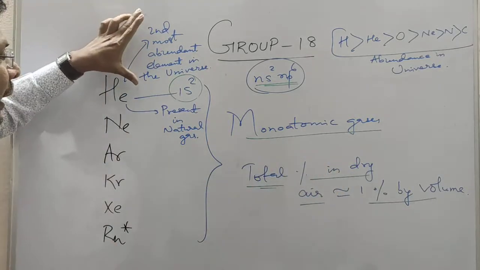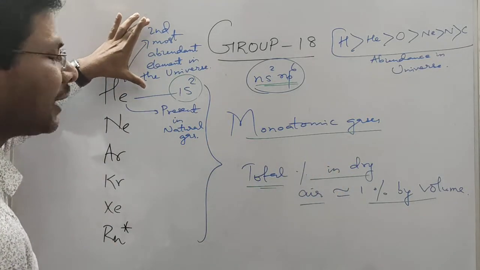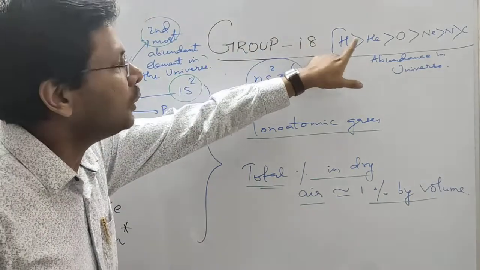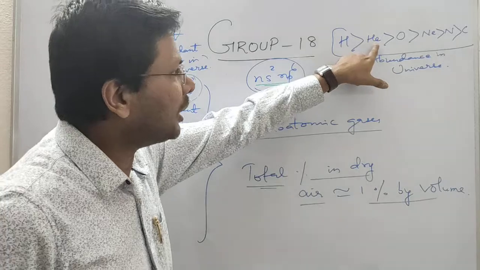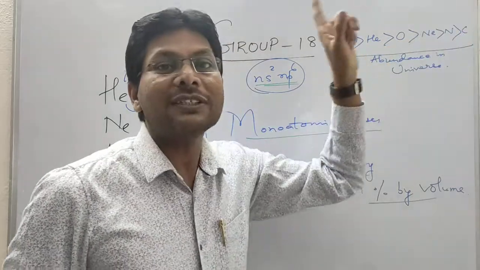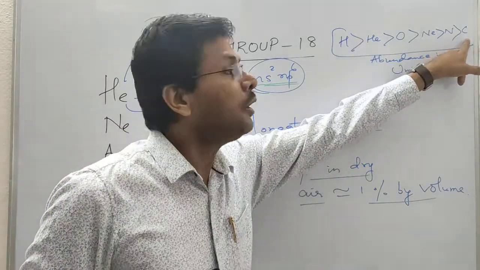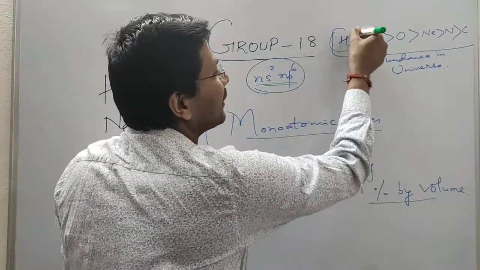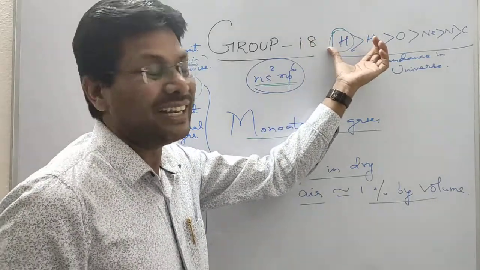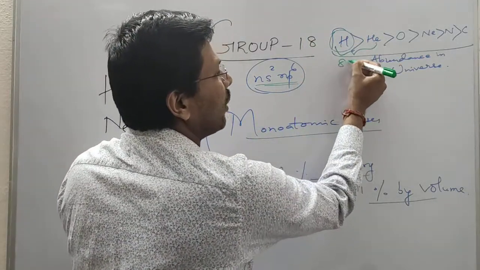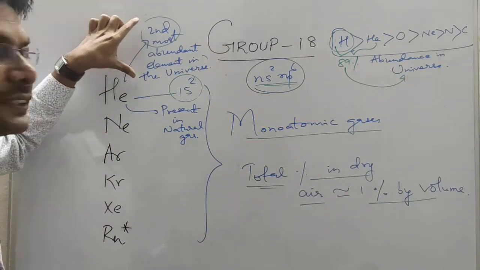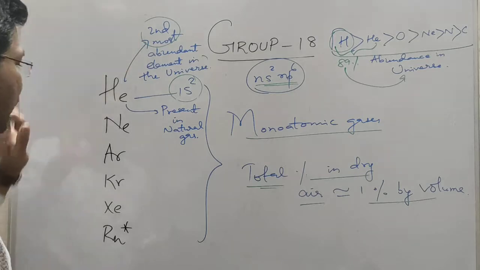And helium is regarded as the second most abundant element in the universe after hydrogen. So hydrogen is the most abundant element, followed by helium, then oxygen, then neon, then nitrogen, then carbon. Carbon is the sixth most abundant element in the universe. Hydrogen is the leader, approximately 81% is hydrogen only. These two, hydrogen and helium, form 89% of the universe.